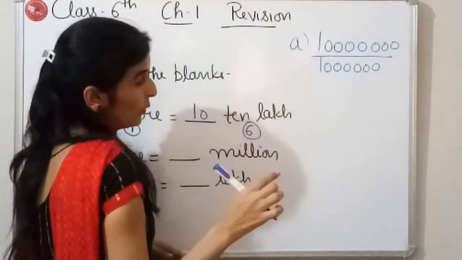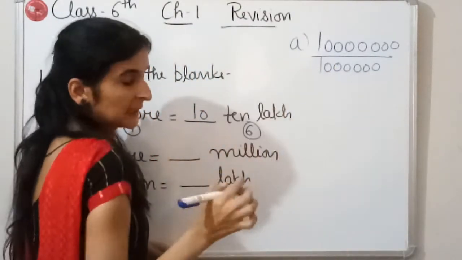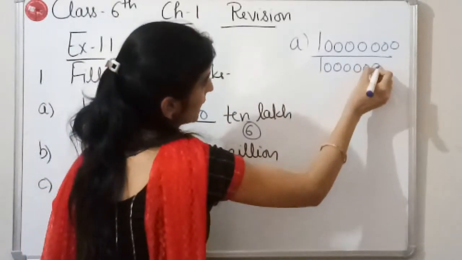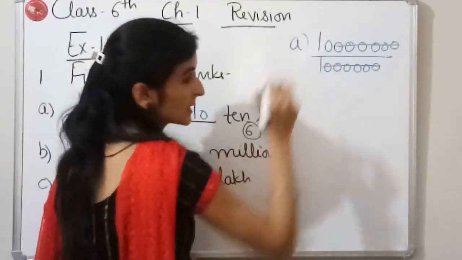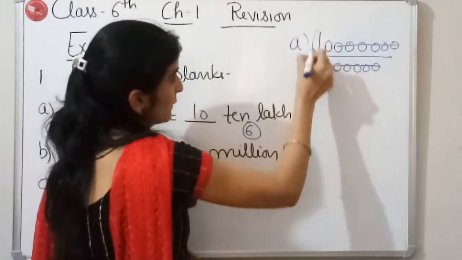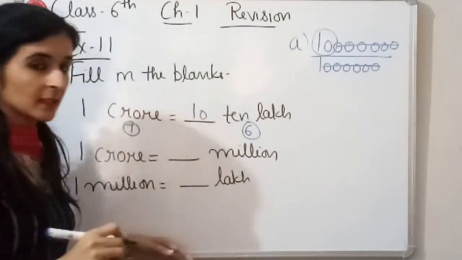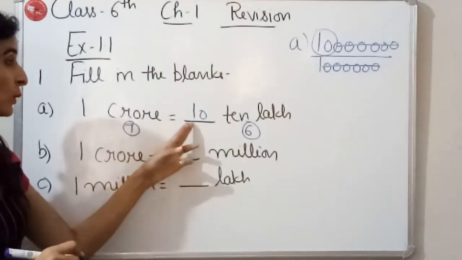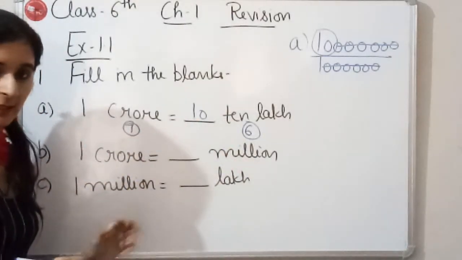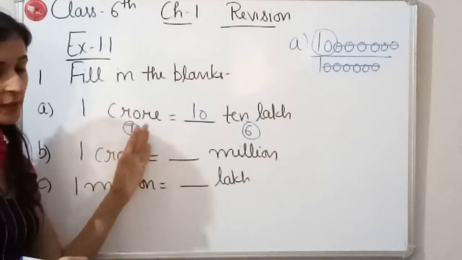Okay, now if we divide 1 crore by 10 lakh, then we can cut these 6 zeros with these 6 zeros and we will be left with this 10. So there we can write 10. So 1 crore is equal to 10 lakh. Clear? So these kind of questions we have to do like this.